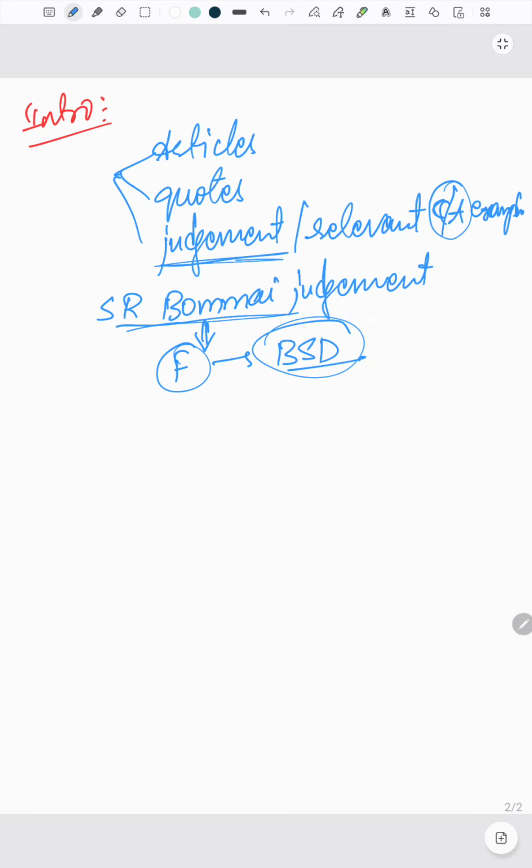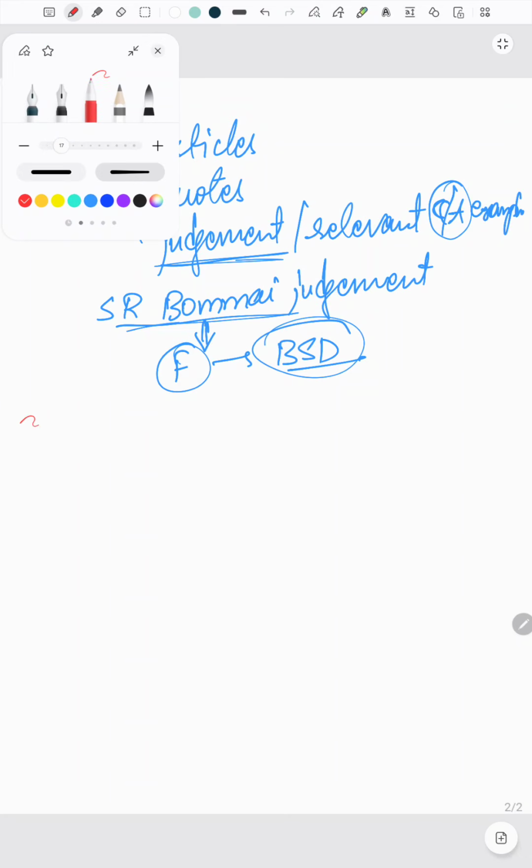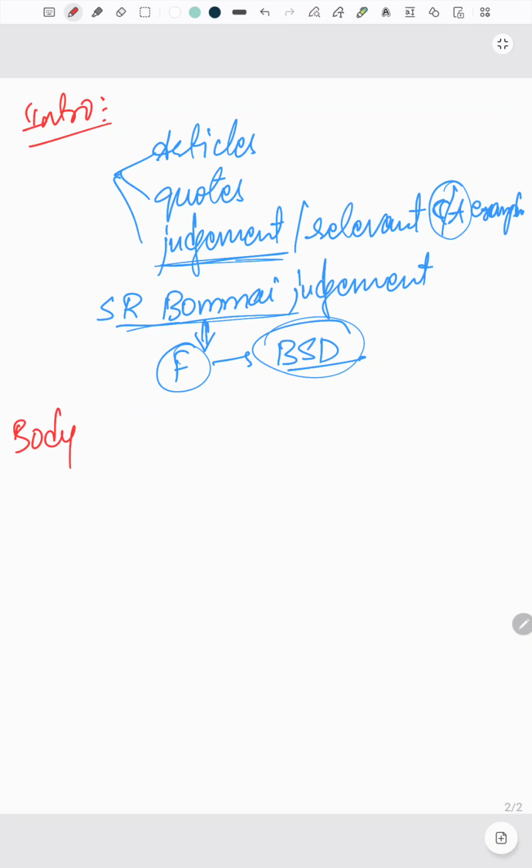Next, the body. First they ask about the unitary features, so just draw a diagram.